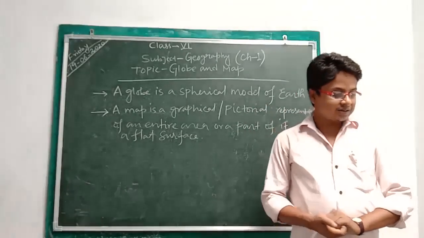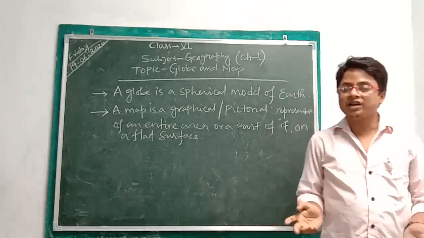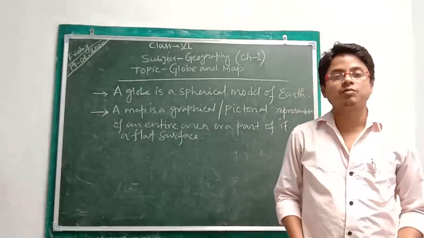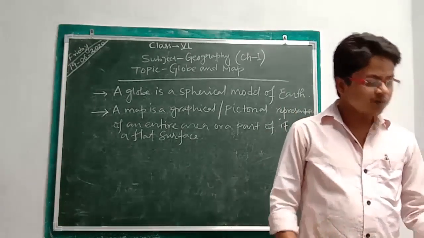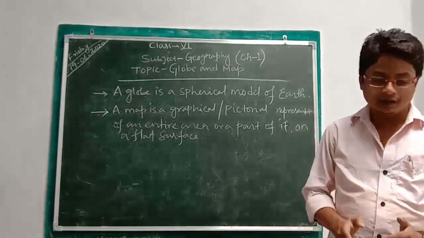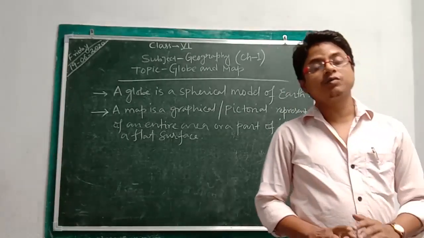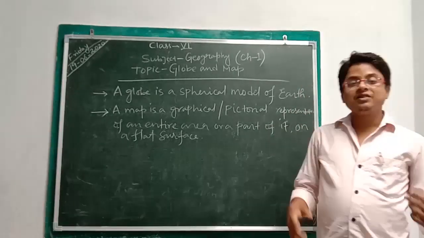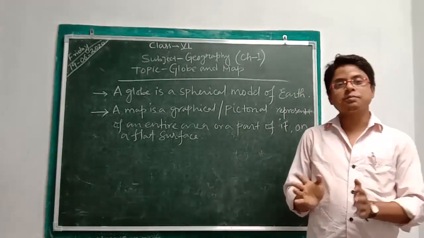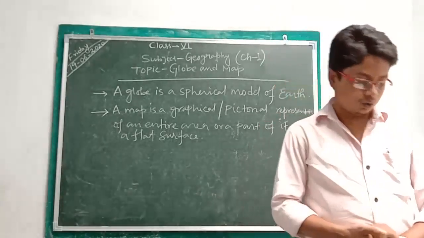to the next heading, that is the difference between map and globe. What is a map? As we have already said, a map is the graphical representation of a whole part or a part of the earth on a flat surface, whereas a globe is the three-dimensional model of the earth. A small area can be shown in detail in the map, but in case of a globe it cannot be shown in detail. The whole earth can be shown at one time in a map, but in case of a globe it cannot be shown. Maps can be easily folded, rolled or taken to any place, but globes cannot be. So these are the basic differences through which we can understand the map and the globe.